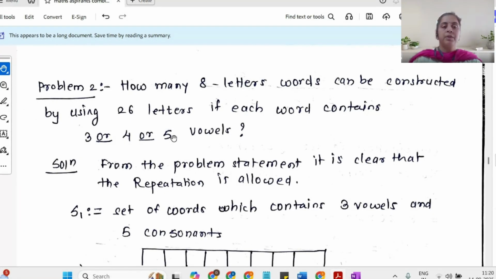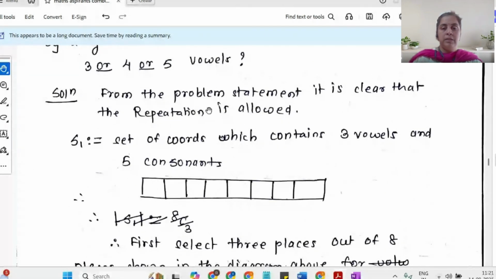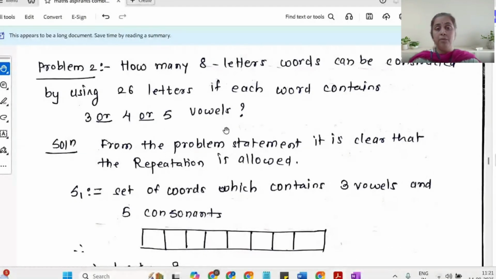So the set of alphabet can be divided into 2 distinct subsets. One subset is the set of vowels and another subset is the set of consonants. From the problem statement, it is clear that repetition is allowed, because nowhere they said I want a word with distinct alphabets.